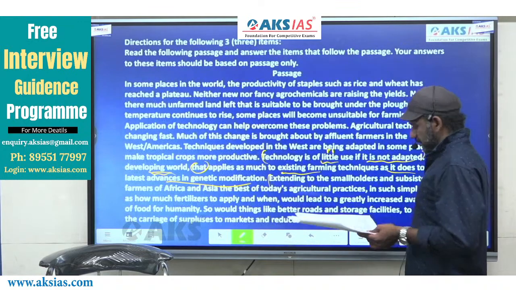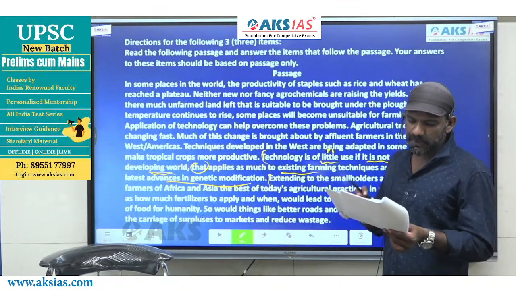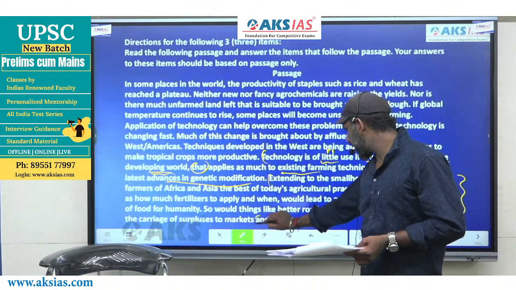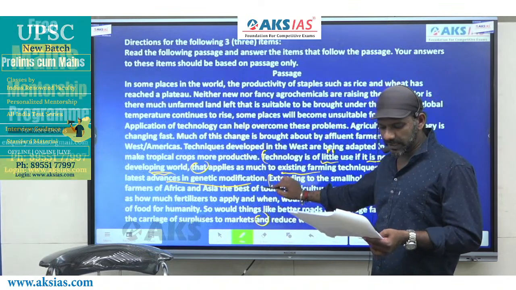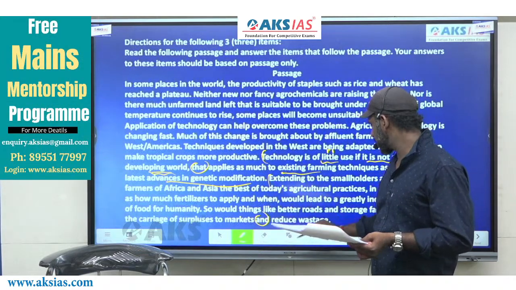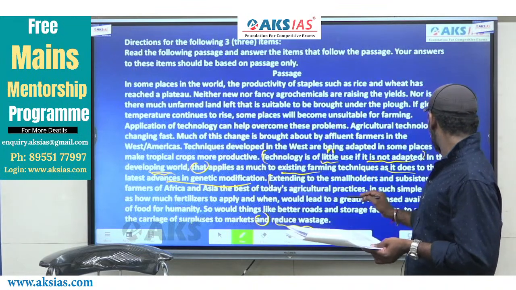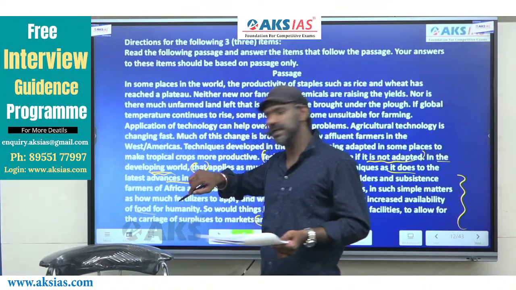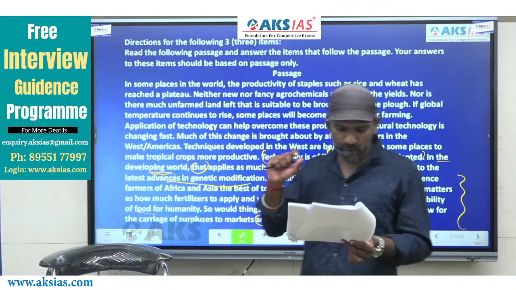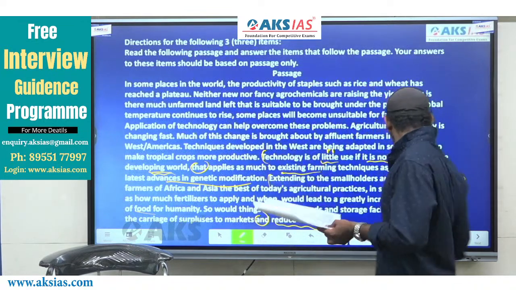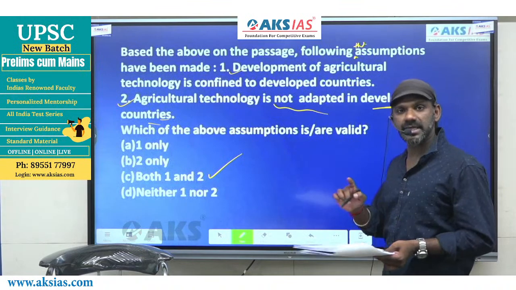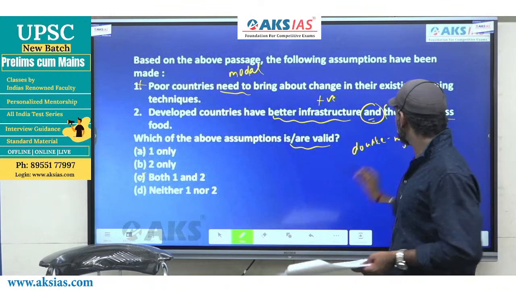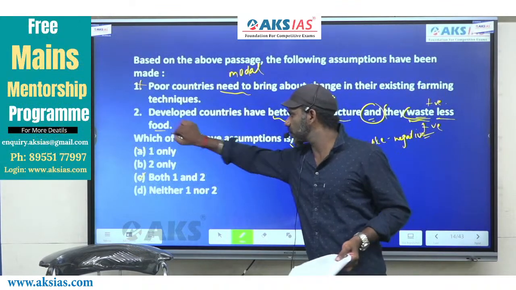Come to the same part. Better roads and storage facilities to allow for the carriage of surpluses to markets and reduce wastage, and is a support indicator. Before it is positive, so after it also it must be positive. Reduce wastage, and in this context, wastage refers to wastage of food, right? So better roads and storage facilities is same as better infrastructure. Reduce wastage is same as reduce wastage of food. Reduce wastage of food is same as waste less food.